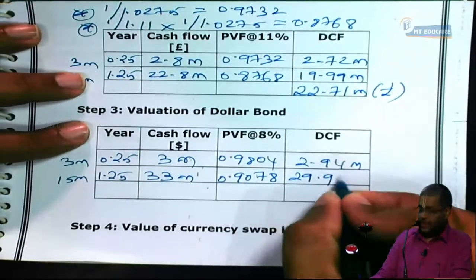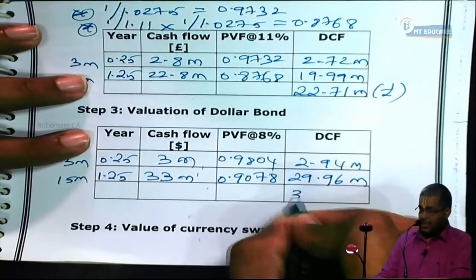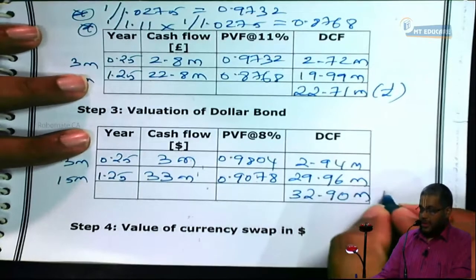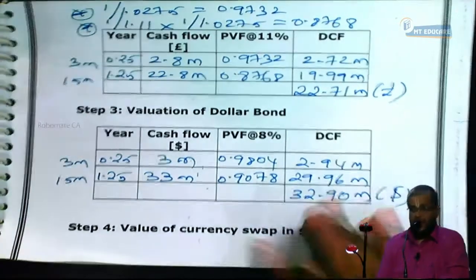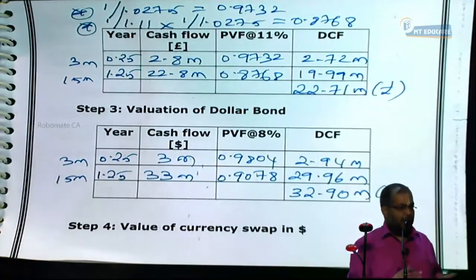29.96. 29.96 million. Tell me the total please. 30. 32.90 pound or dollar. Both bonds are obviously trading above their par value because people are expecting now lesser interest.